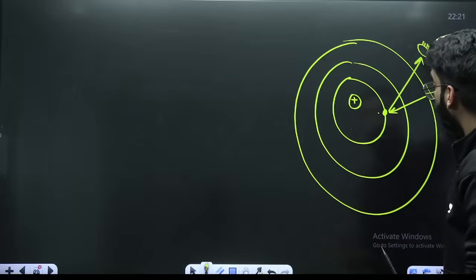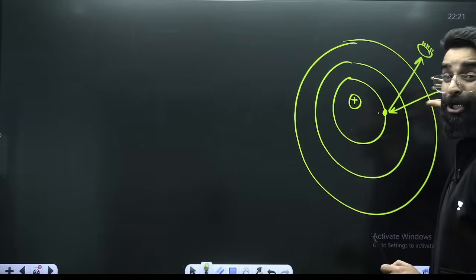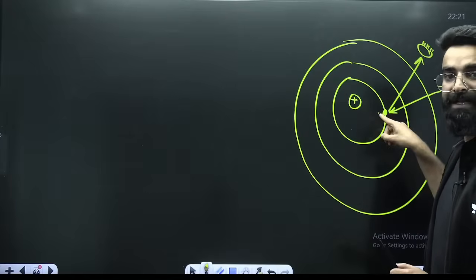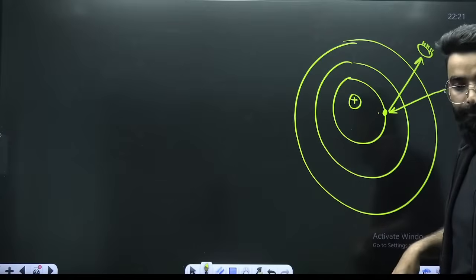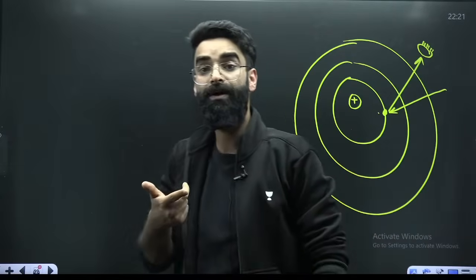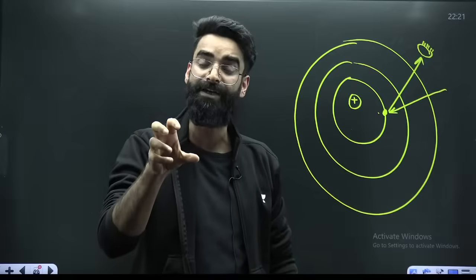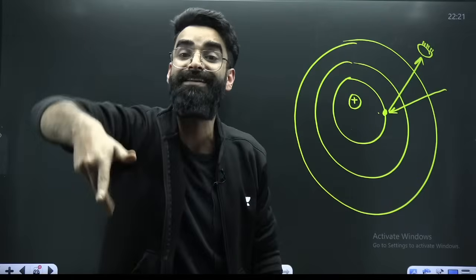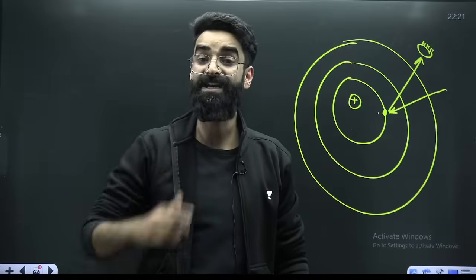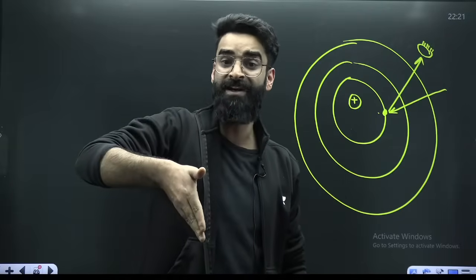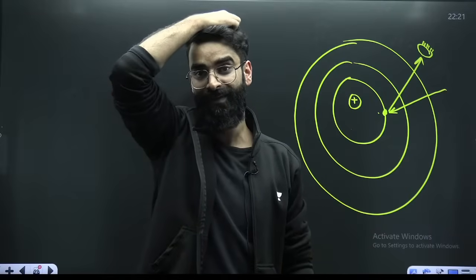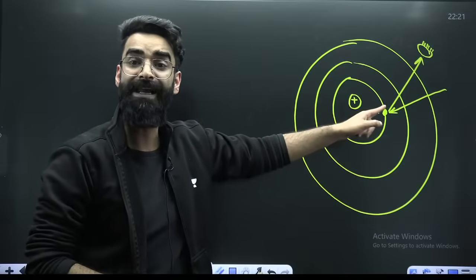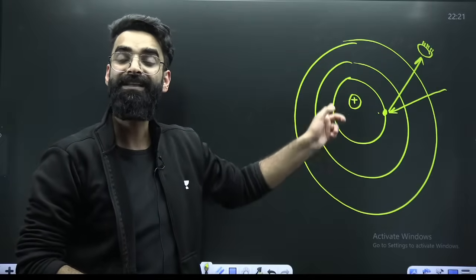So, I wanted to see the electron. I wanted to locate the position of the electron. But at the same time, the electron absorbed that energy and started moving with higher speeds now. So when I wanted to locate the position of the electron, at the same time, there was uncertainty, there was error in the velocity. And if there is error in velocity, that means there is error in momentum. Right? So my dear students, when I tried to locate the electron, there was uncertainty in the velocity.